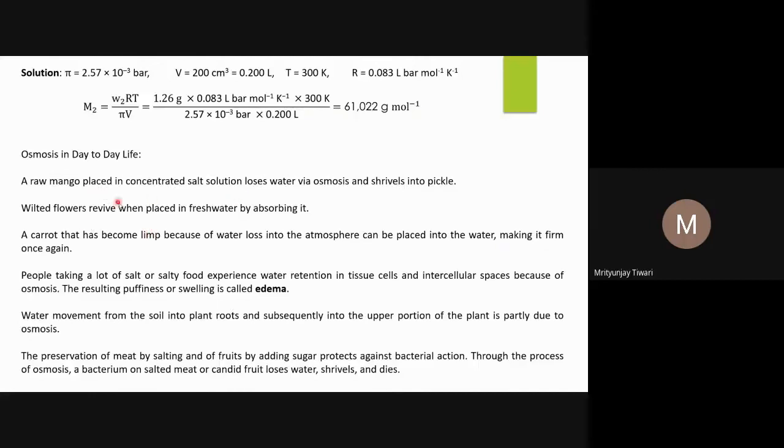Wilted flowers revive when placed in fresh water by absorbing water. The concentration inside the wilted flower is more, and the water is pure water. So it will absorb water molecules, and after absorbing them, it will regain its external appearance. A carrot that has become limp because of the loss of water into the atmosphere can be placed into water, making it firm once again, and it regains its structure.